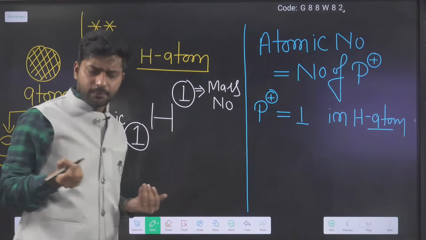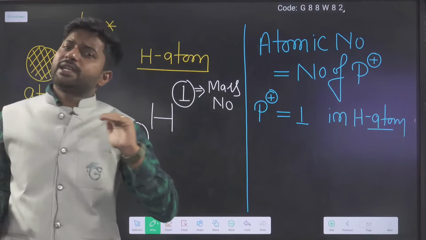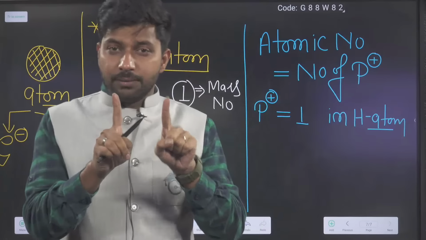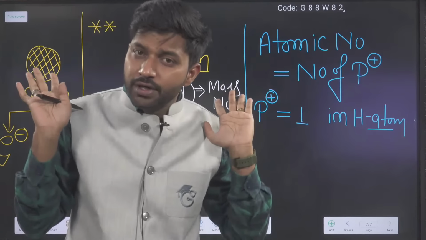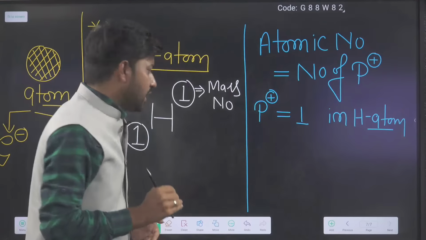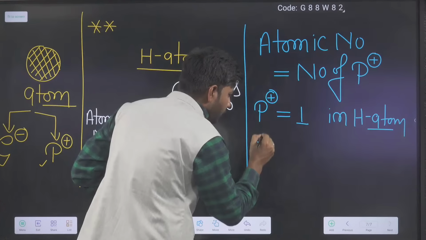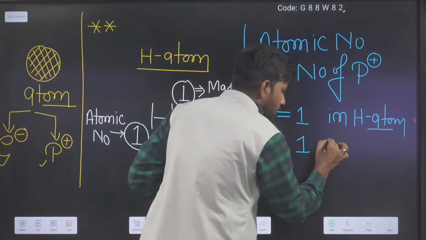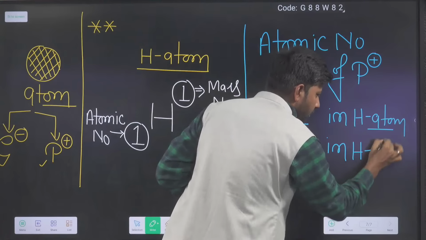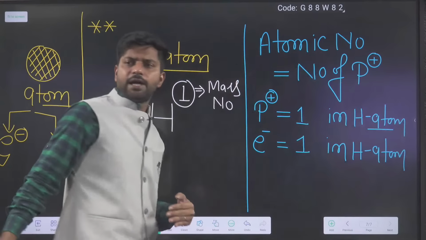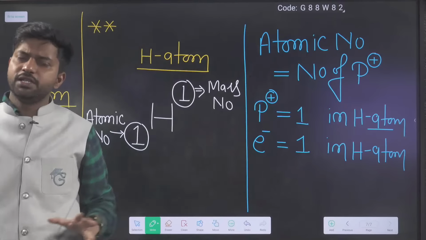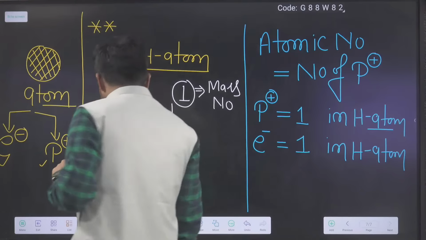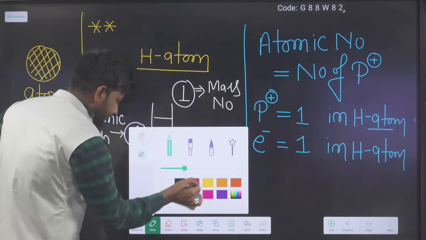It is a very simple thing. Because the atom is neutral, the number of protons must be equal to the number of electrons. So now we can say the number of electrons is also equal to 1 in the hydrogen atom. I don't think anyone has a problem with these two points. Okay, very good.